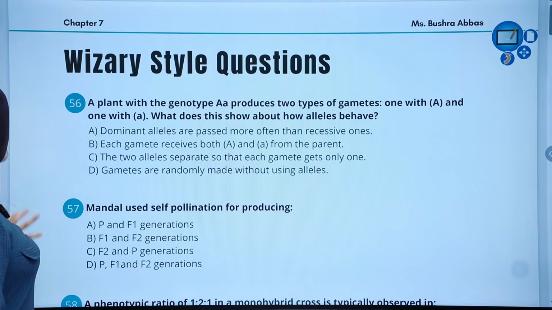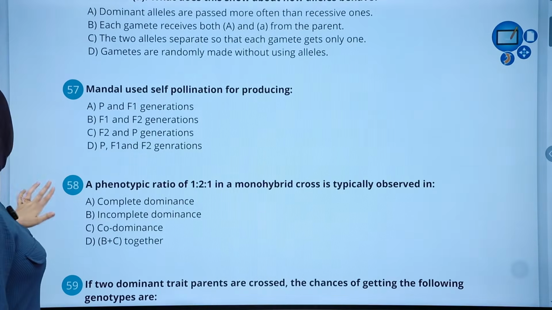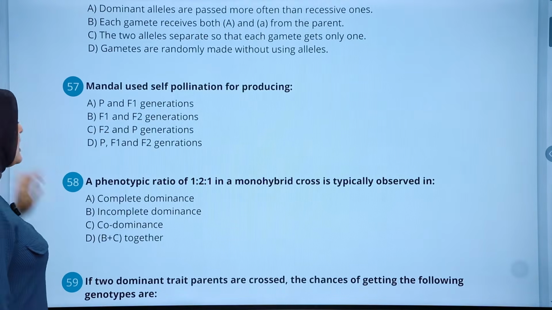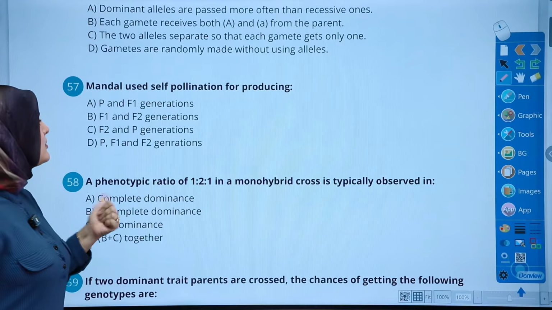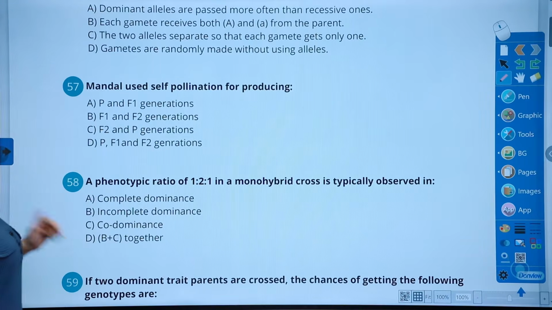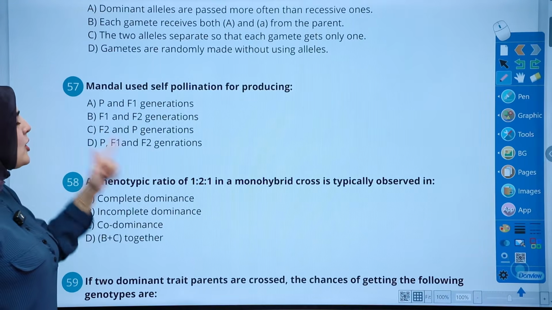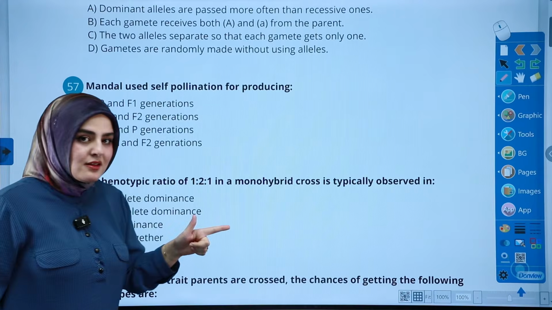Okay, we're doing great until now. Let's move on to question 57. Try to screenshot it and solve it yourself before you look at what I'm going to do. So it says Mendel used self-pollination for producing.